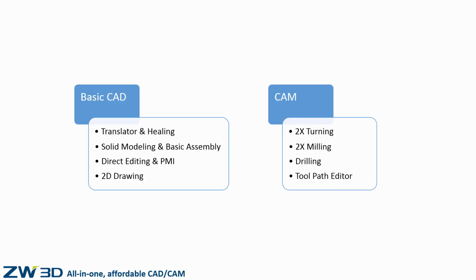ZW3D 2x machining version is a 2.5-axis machining solution with simple workflow and intelligent tactic for both 2.5 milling and 2x turning.